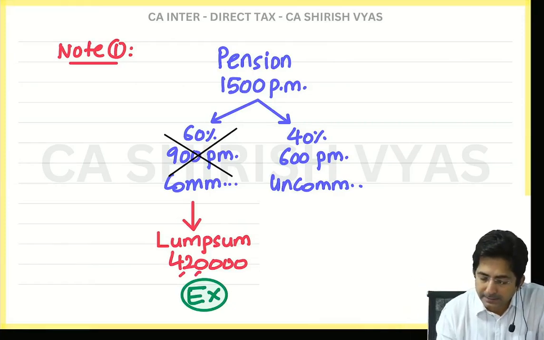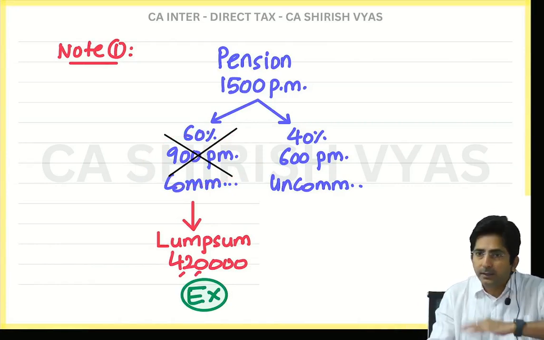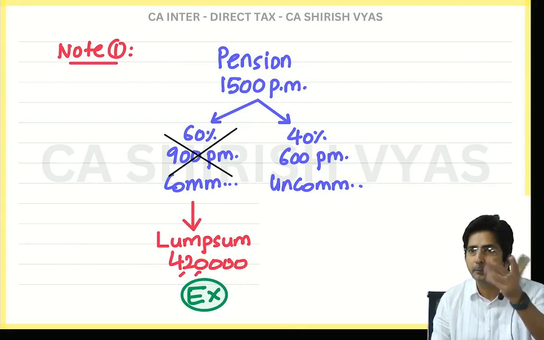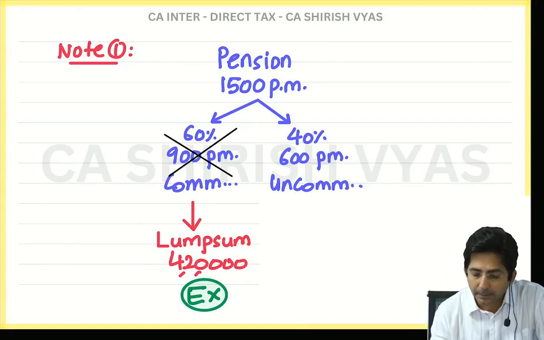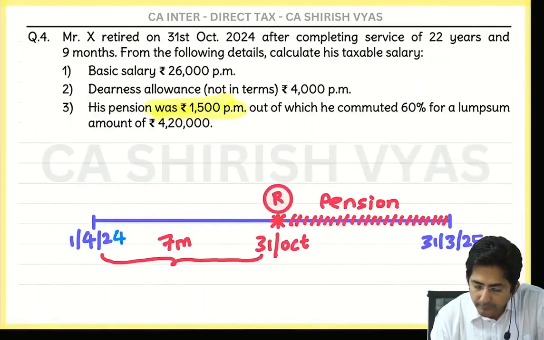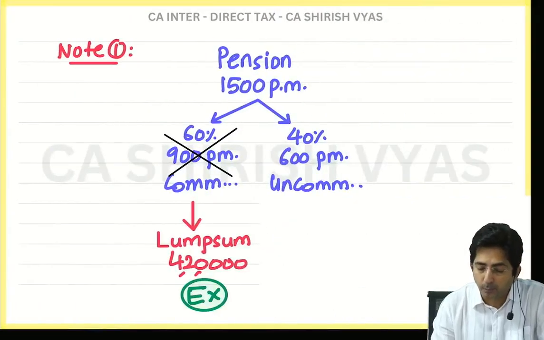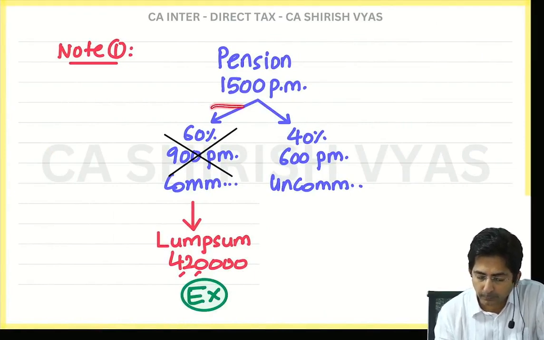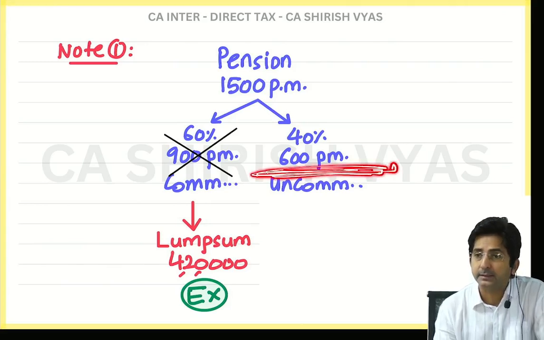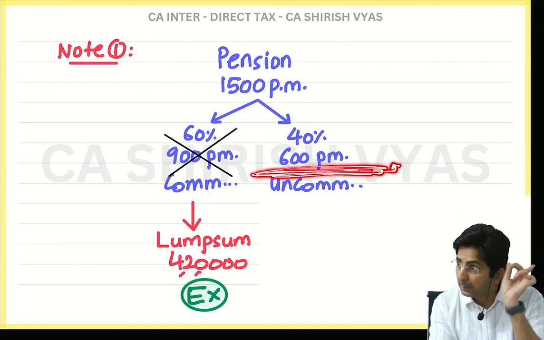Did you understand why I cancelled 900? See, pension originally is monthly only. But when we convert into lump sum, obviously your monthly pension gets cancelled, and in its place you get a lump sum of 4,20,000. But tell me, how much did he commute? He commuted only 60%. So if 60% is commuted, how much is uncommuted? 40%. So this 40% of 1,500 comes to how much? 600. Will I cancel this or will it remain as it is? Uncommuted means unchanged. It is monthly, it will remain monthly only.